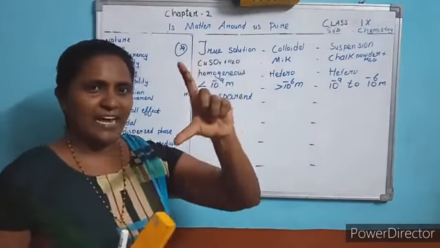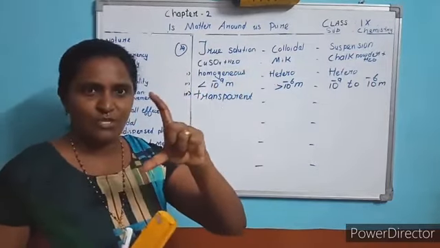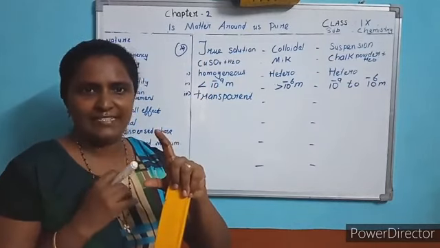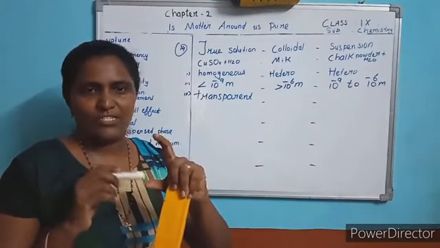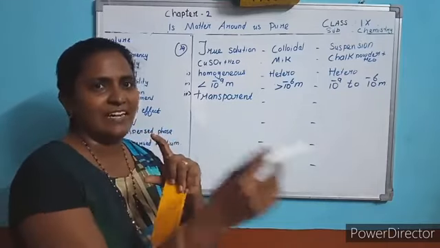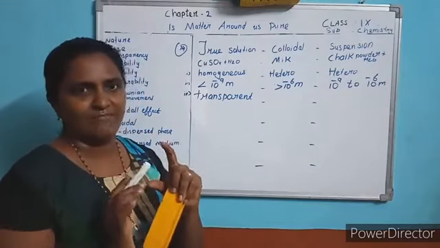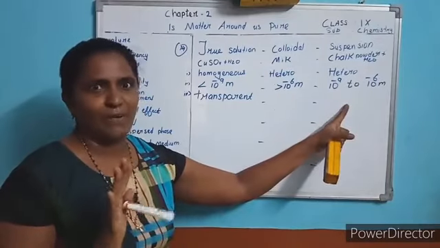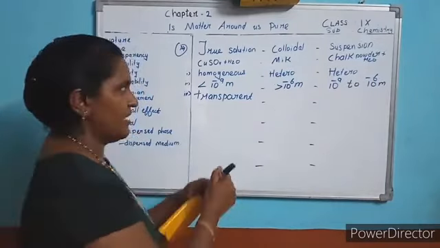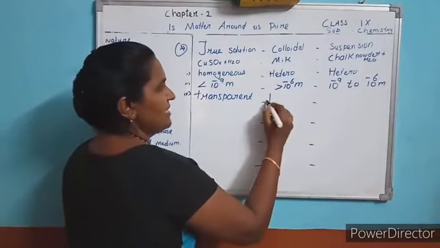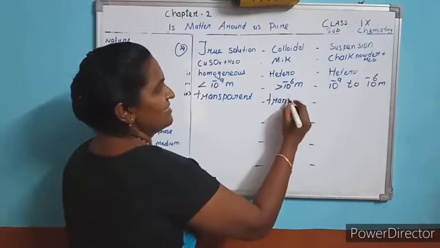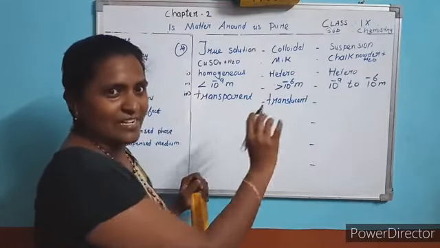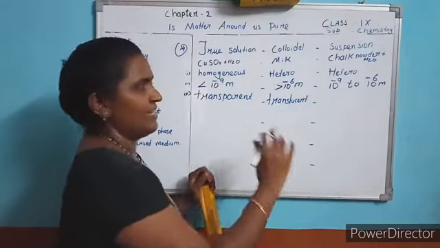If you take a glass of true solution, that means sugar solution, and apply light with the help of a torch, the torch being the source of light, you can see the light passing through, or you can see the object. This is transparent. Here partially you can see. It is translucent. Partially it allows light.